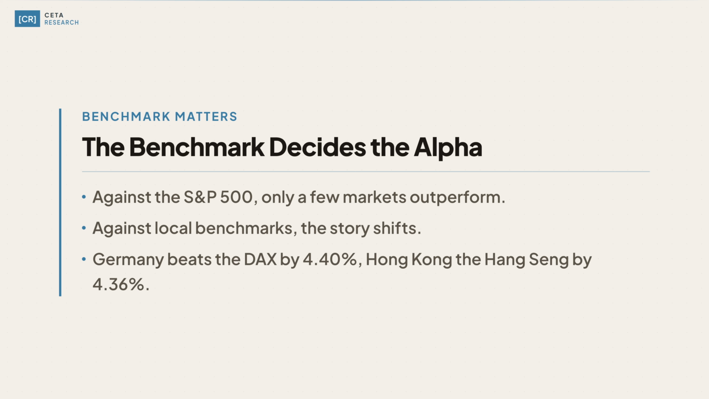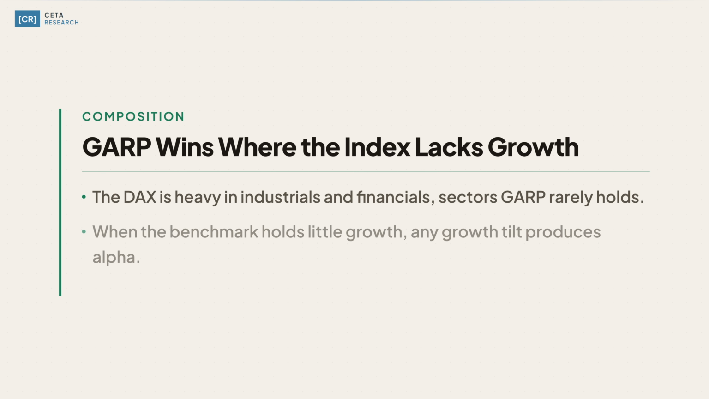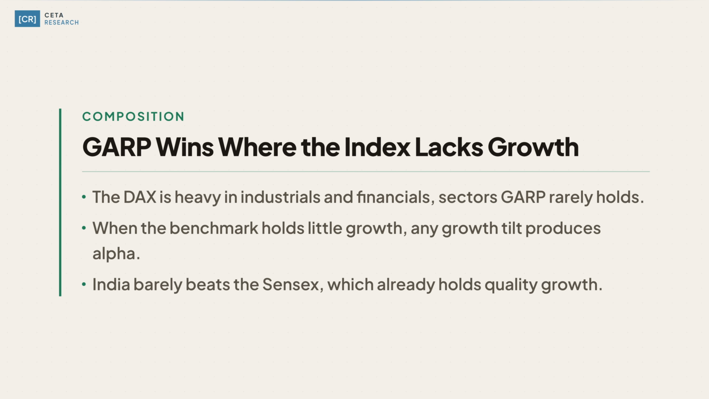Germany beats the DAX by 4.40%. Hong Kong beats the Hang Seng by 4.36%. India barely beats the Sensex by 0.63%. The conclusion isn't that India has slower information diffusion. The conclusion is that GARP works when local market composition skews away from quality growth.